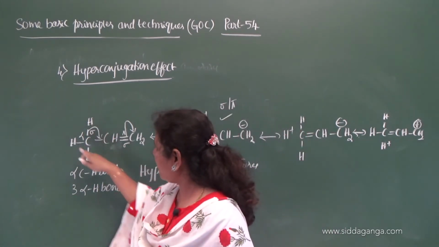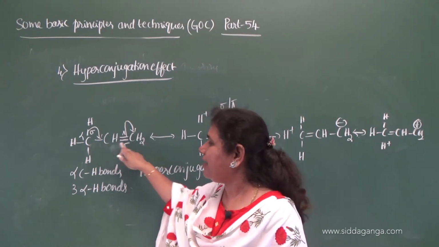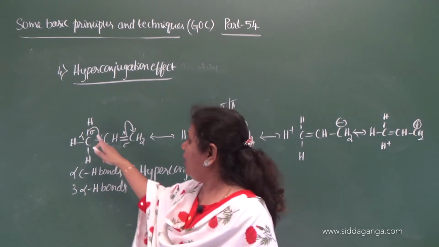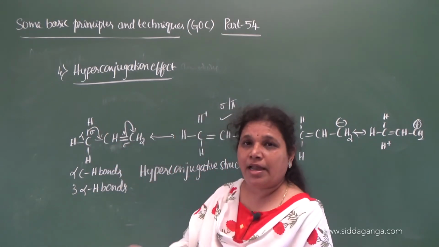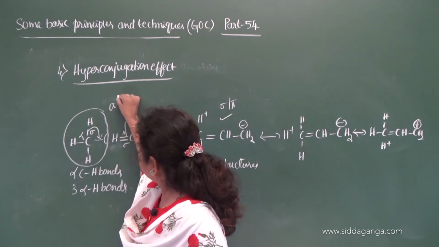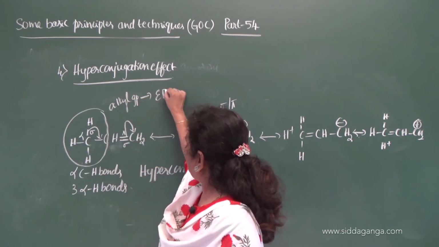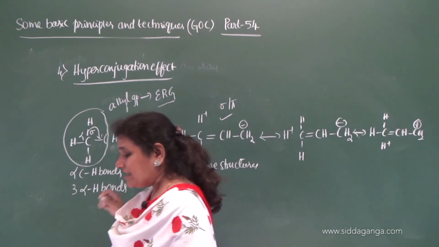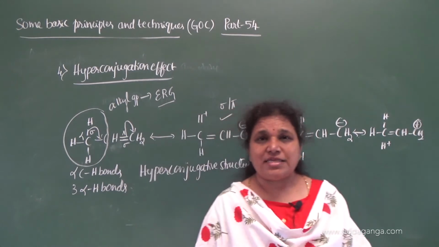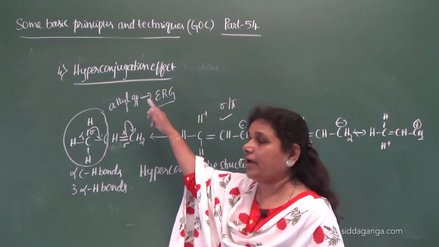So when this methyl group is attached to alkenes, to a double bonded carbon, it releases its sigma electrons. Then you can say alkyl groups, this is an alkyl group, correct? Alkyl groups are electron releasing groups. That is the consequence of the hyperconjugation effect. It tells about the electron releasing tendency of the alkyl group.